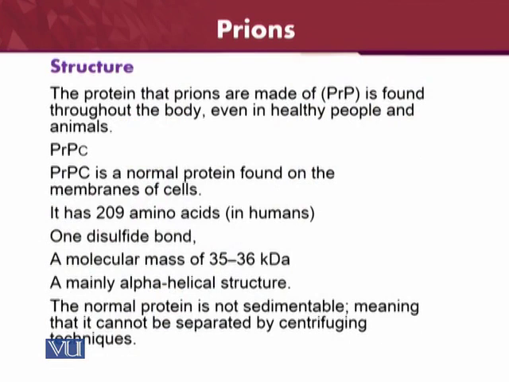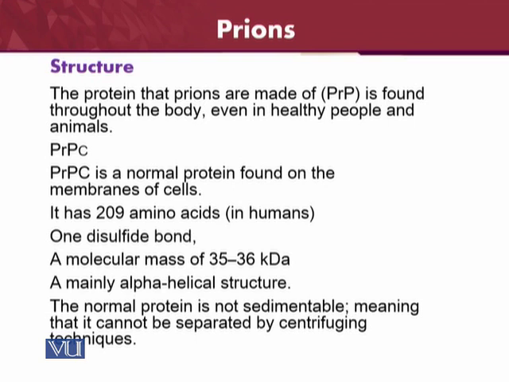So why prions? These are normal proteins. What is the change in the structure, how do they cause the disease, and why do they cause it? Prions are made up of PRP, which is found throughout the body, even in healthy people and animals. All human beings and all animals have PRP, the normal protein already present inside the body. It is in the form of PRPC, the normal protein, which is found on the membranes.